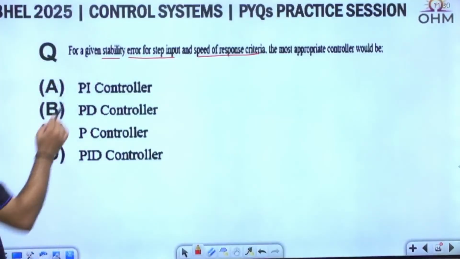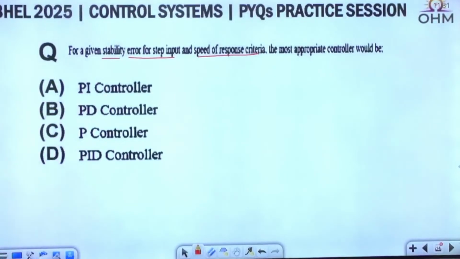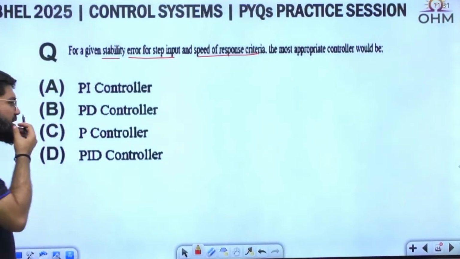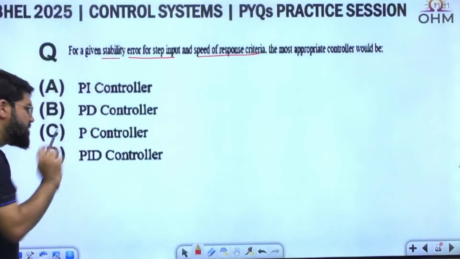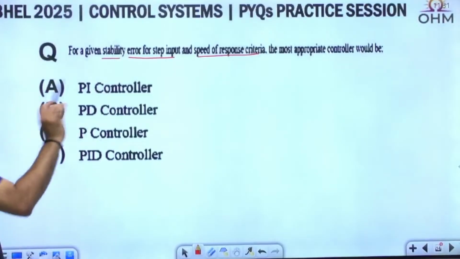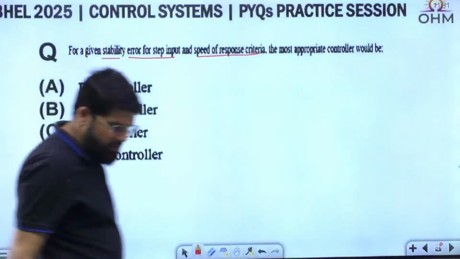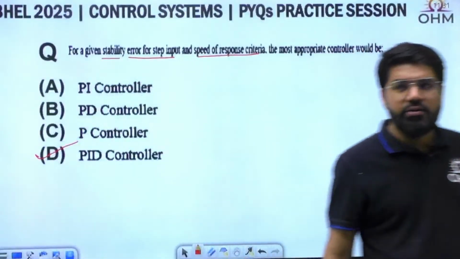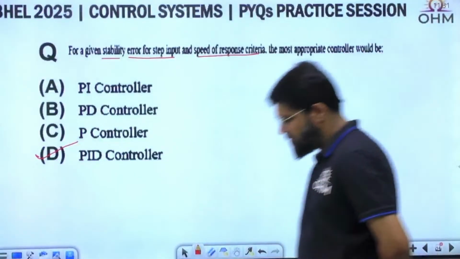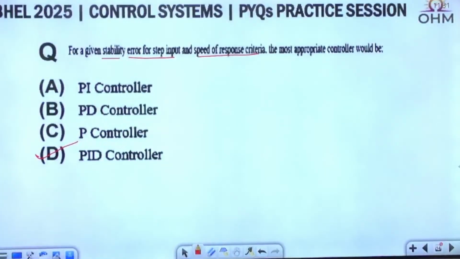So for error, the PI controller can be a good one for reducing error, because of the integral part of it. If only error is the concern, P control is also helpful, but combining all three, if you want stability, error, speed, all the three to be improved, then the PID controller is the general call to take here.